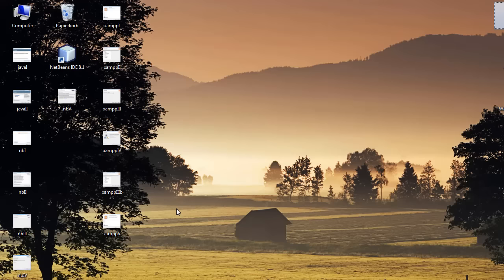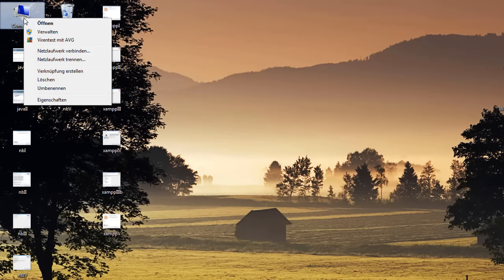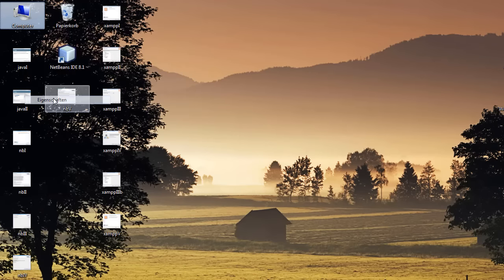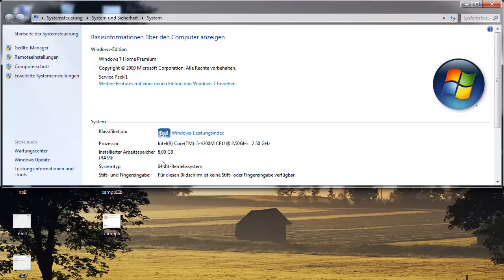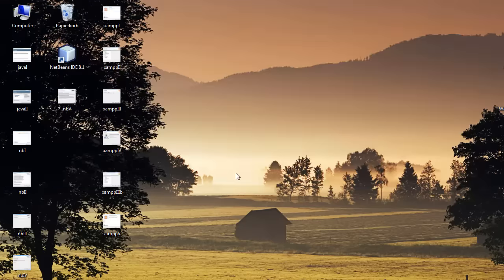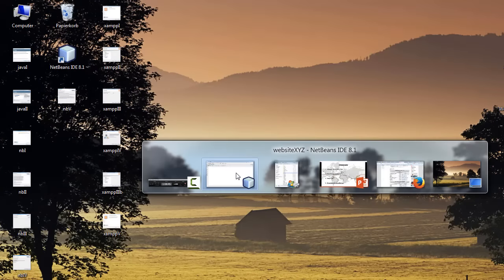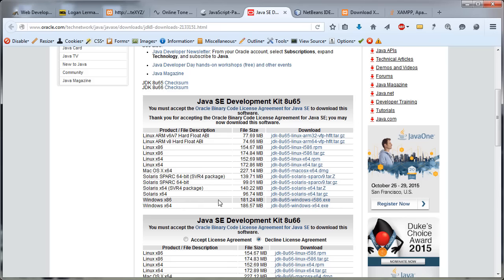And we can find that out when we right click on the computer, and then the last option says properties. And right in here, it gives us the information whether we have a 64 or a 32-bit operating system. And depending on that answer, 64 is this one, the 32 will be this one. And once we click it, the download starts, or should start immediately.